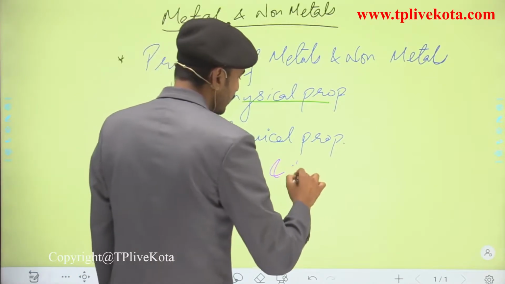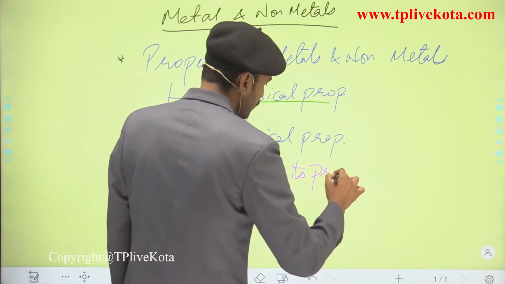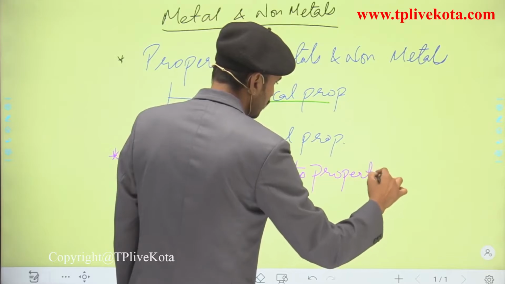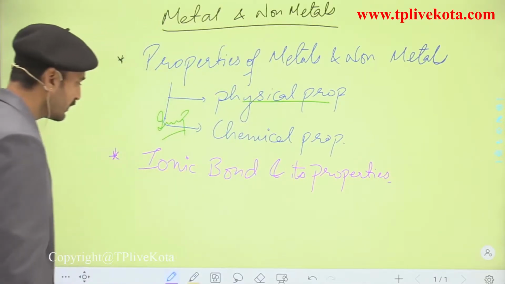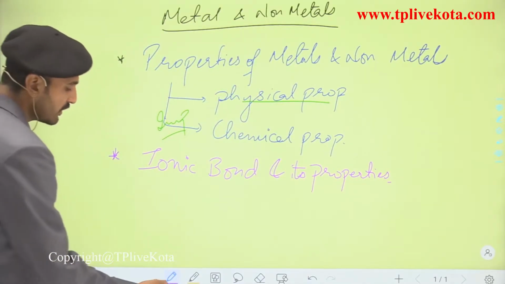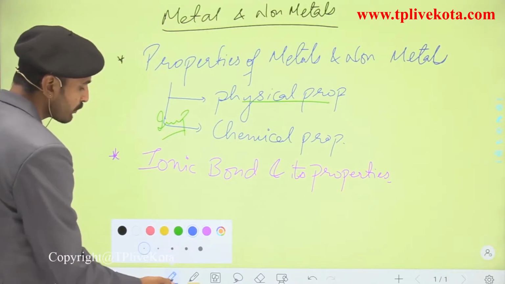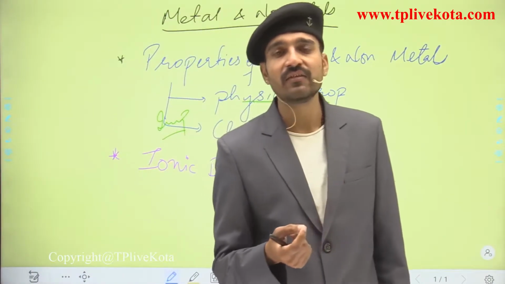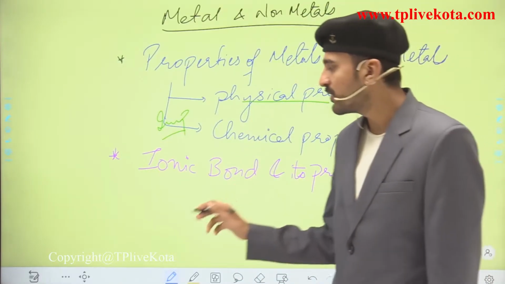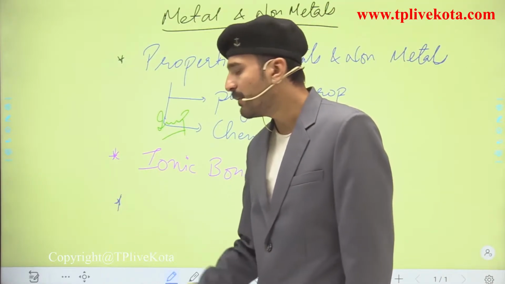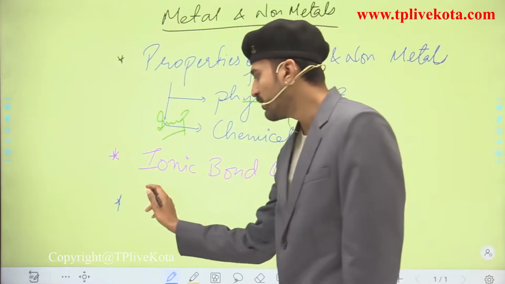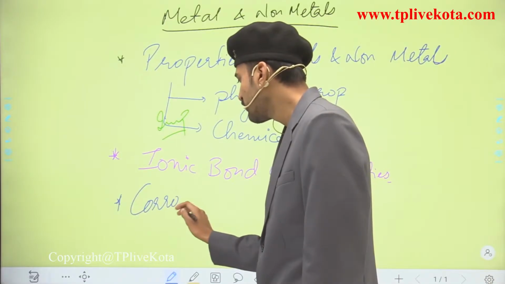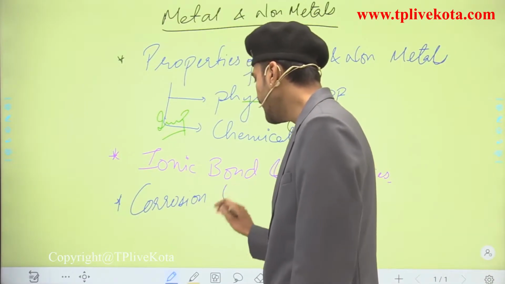and its properties we are going to see here. Now after reading the ionic bond and its properties, we will be dealing with corrosion, that is the metals corrode when the atmospheric gases react with them. So in the presence of the atmospheric gases, the metal is going to corrode. So here we will be seeing corrosion and alloys.